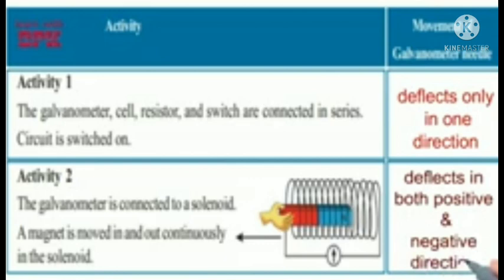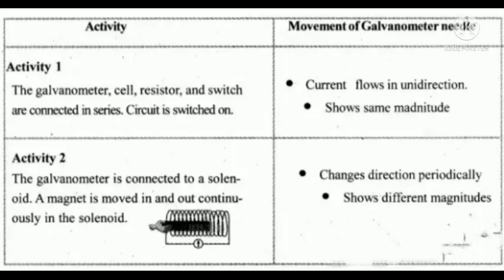The second experiment: the galvanometer is connected to a solenoid. A magnet is moved in and out continuously in the solenoid. What is the observation? We can see that the galvanometer needle is deflected in both directions, that is, positive and negative directions.